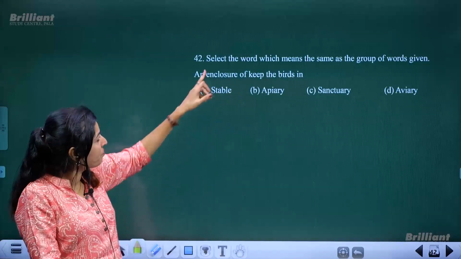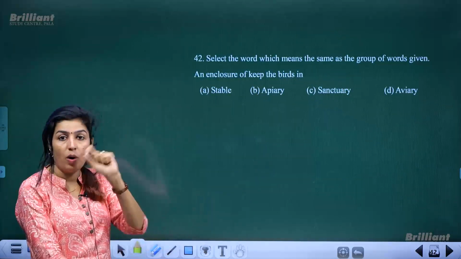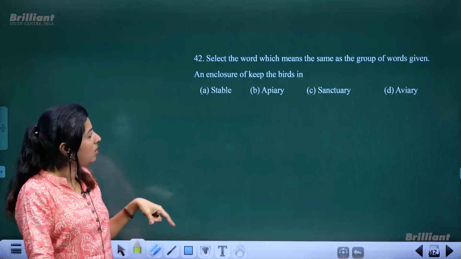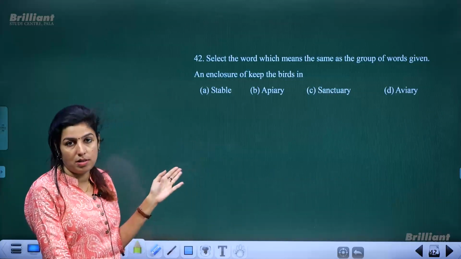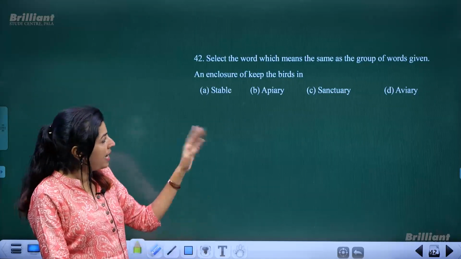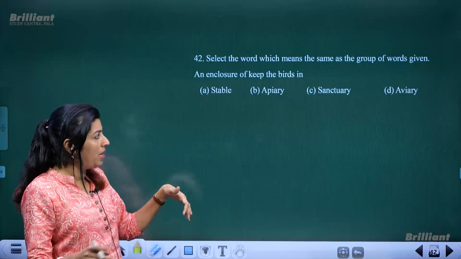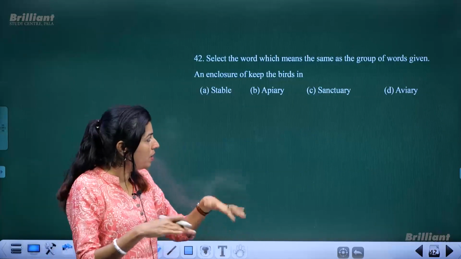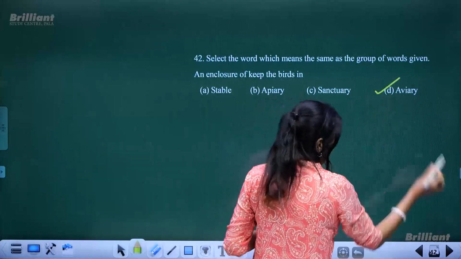Next is 42. Select the word which means the same as the group of words given, or give one word for the following. Enclosure, a closed circle to keep birds in. Stable is used for horses, not for birds. Apiary is for bees, not for birds. Sanctuary also is like you keep them, protecting them. But to simply keep the birds in an enclosed circle, that is aviary. So this is the correct option.